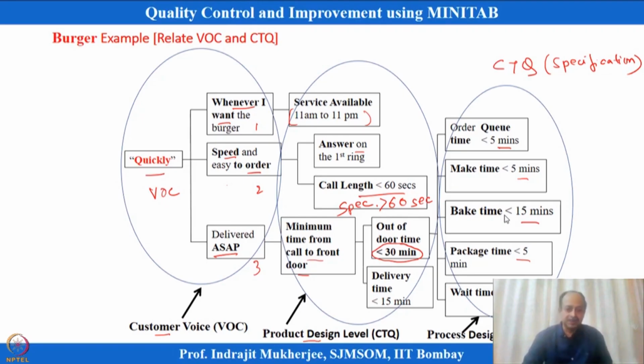So we want to reduce the defects. That was the overall objective I told in quality. So what is the goal of quality? Improve yields, reduce defects. Do it right the first time. Those are the agendas of quality. So I am converting the voice of the customer, which is in abstract form, into CTQs, and then trying to maintain and improve those CTQs, and that will improve the quality and satisfy the customer.